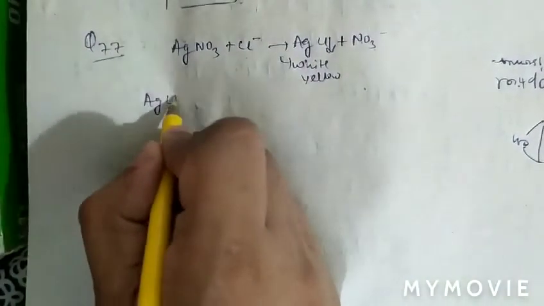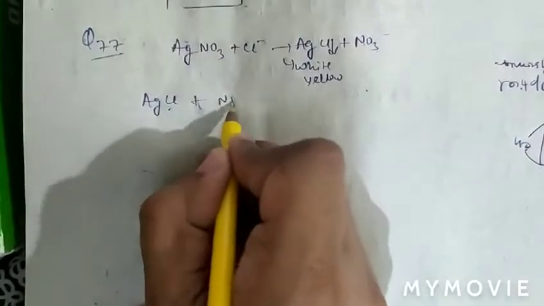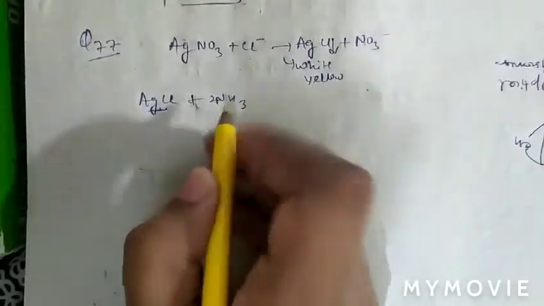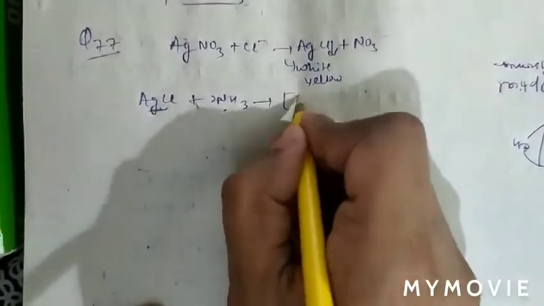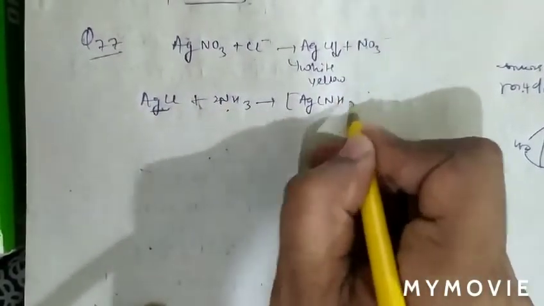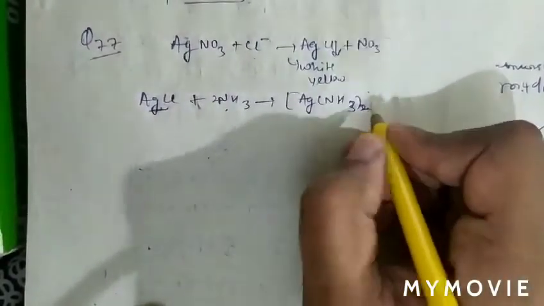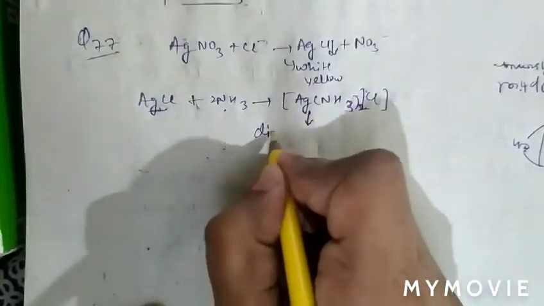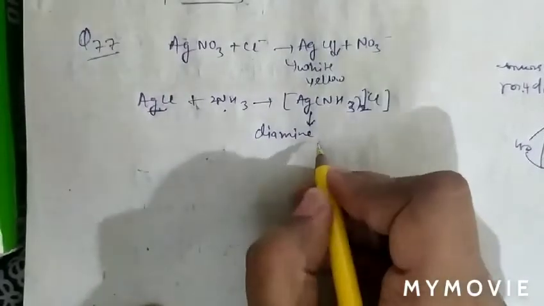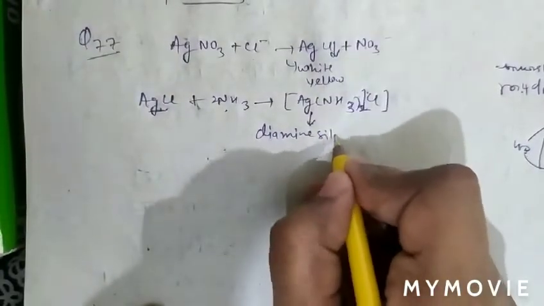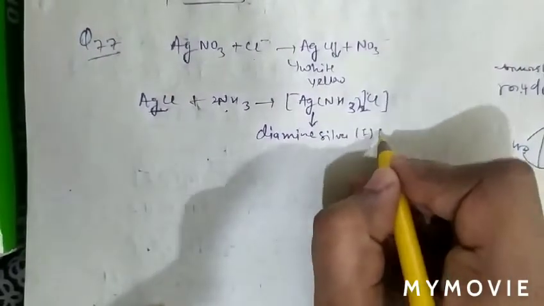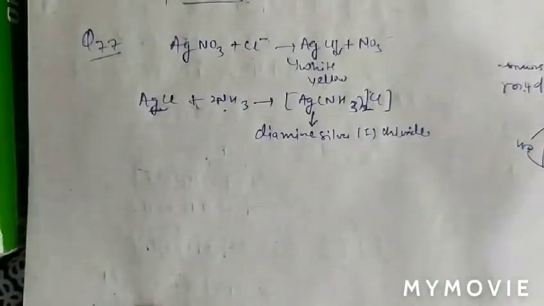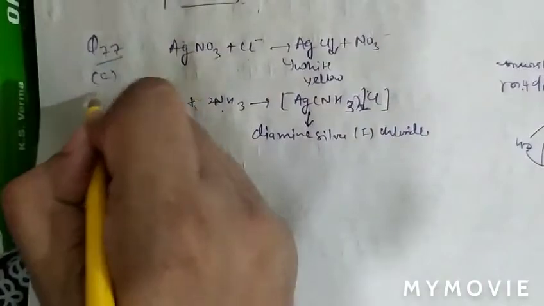And when this white PPT of AgCl reacts with ammonia, and we know there is high solubility of AgCl in ammonia, it will form a soluble complex. And this complex is known as diamine. This is diamine silver first chloride. So question number 77, option C is correct.